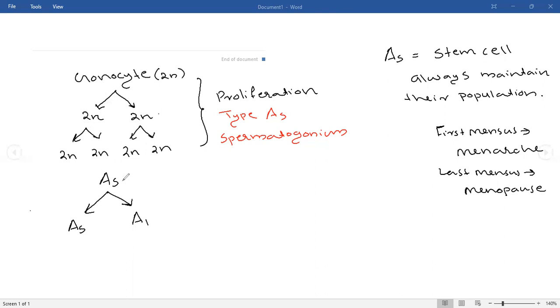The reason for that: always when an AS cell divides, the AS will produce one AS and one A1 cell. This AS will be stored there. Then from this A1 cell only, he will produce sperm. When the AS divides again, it will produce one more AS and one A1. From that A1 only, he will produce sperm. The AS will always be conserved. Are you getting my point?